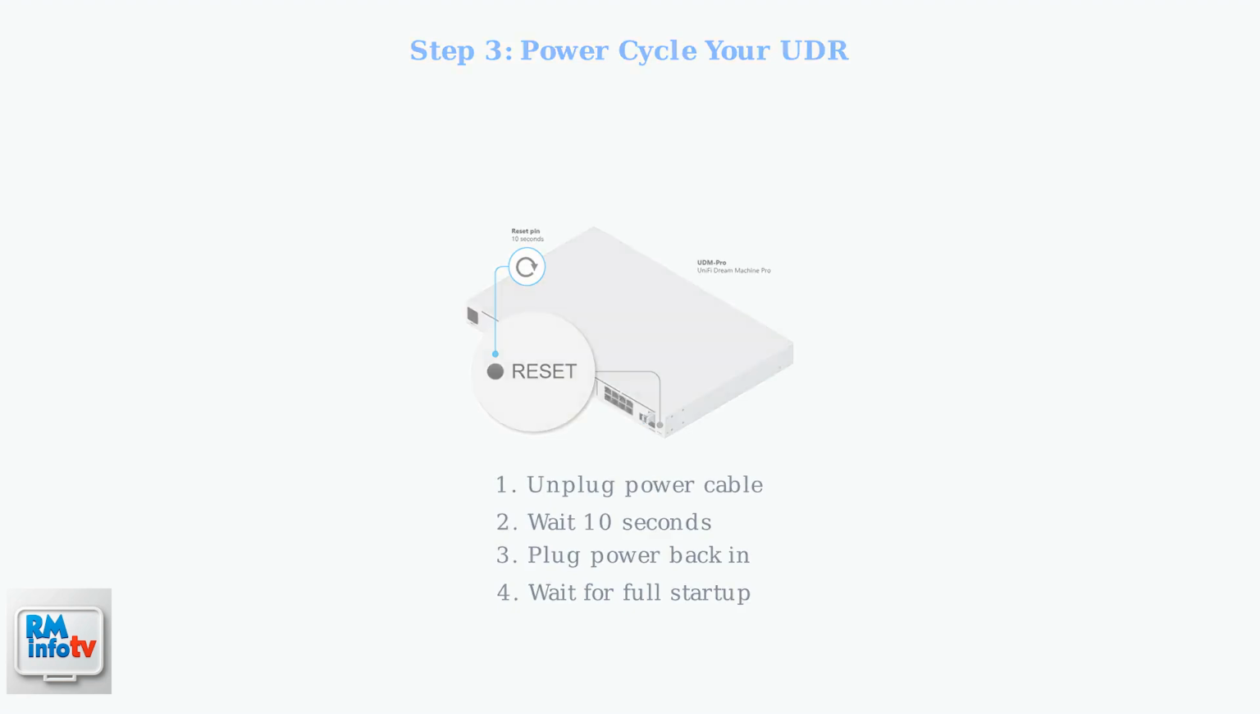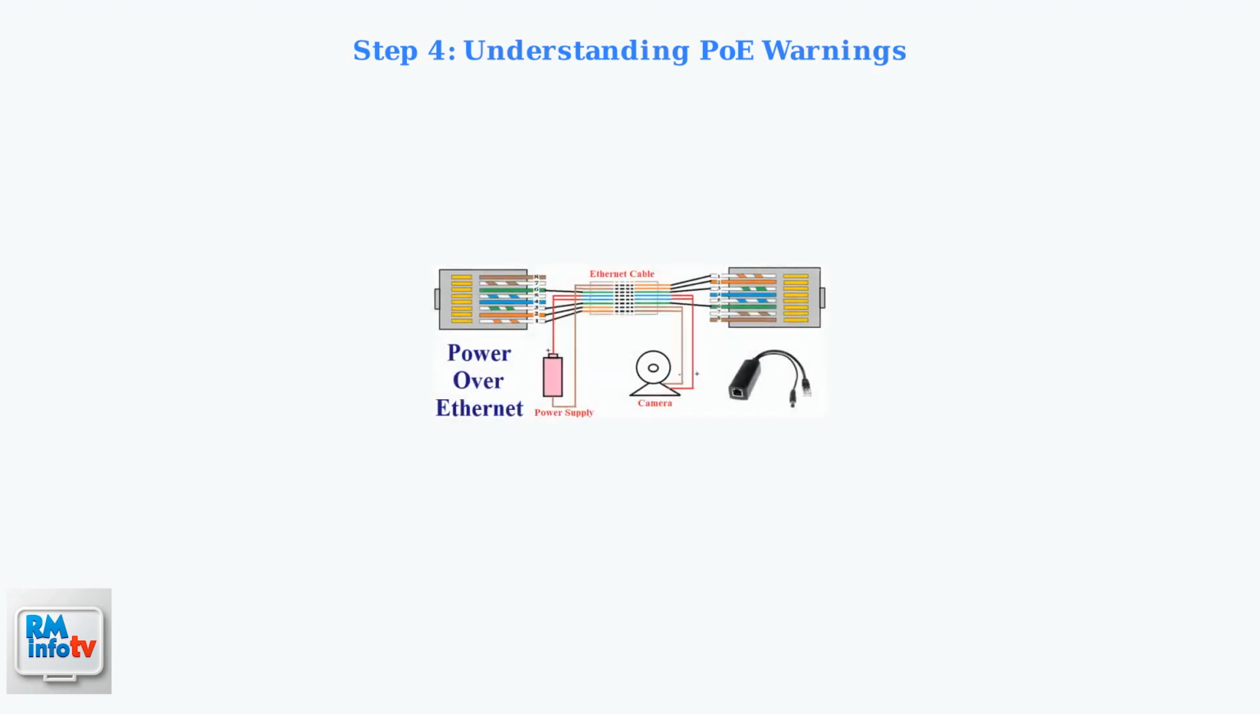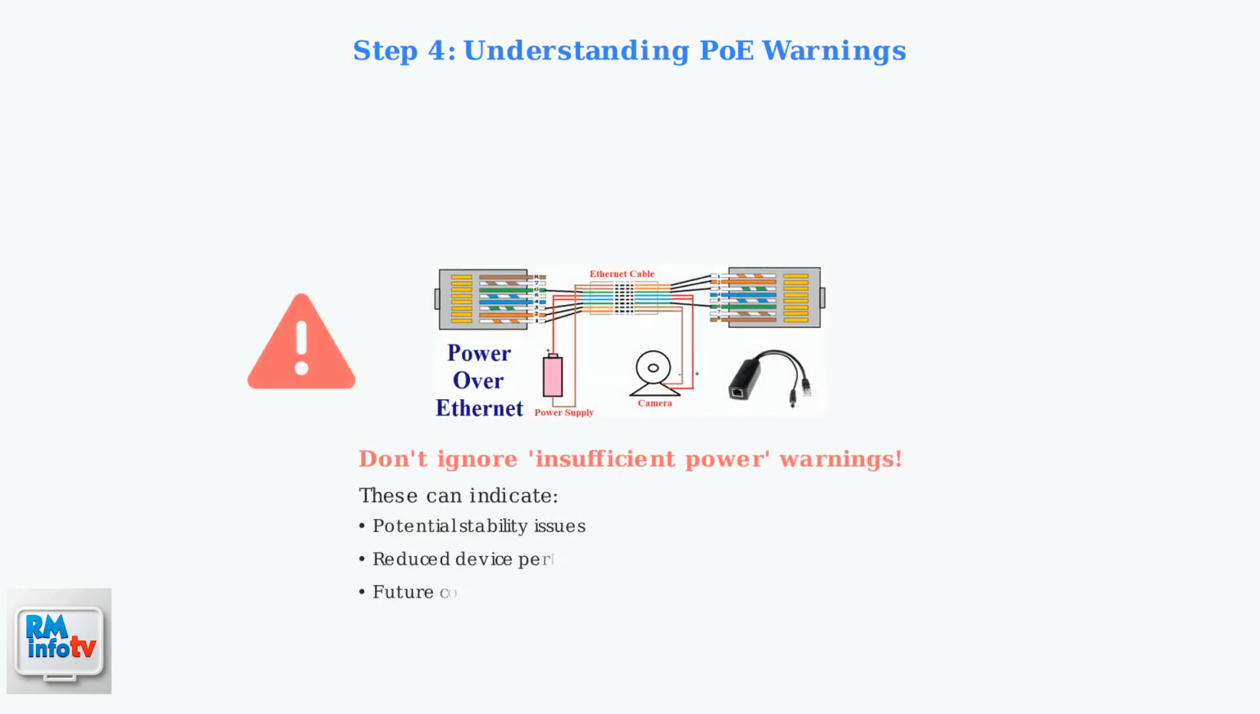Don't ignore insufficient power warnings in the UniFi app, even if the device seems to be working. These warnings can indicate potential stability issues or reduced performance. The power over Ethernet system shown here illustrates how power and data travel through the same cable to your devices.